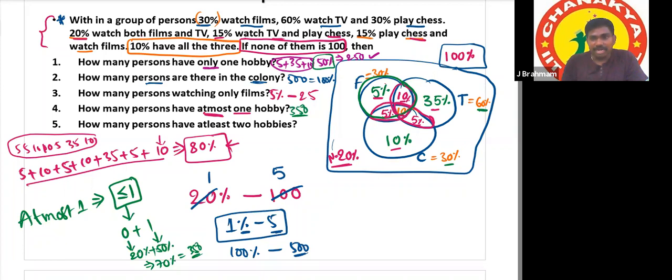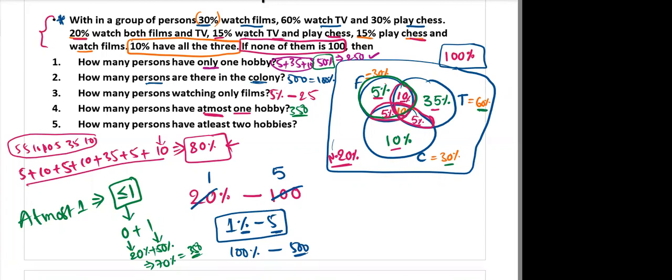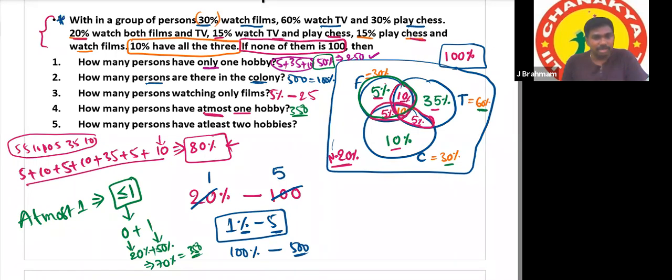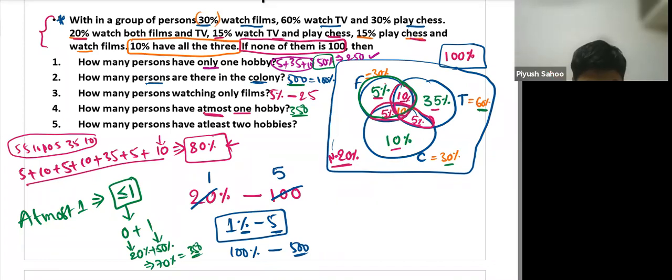So here we are directly adding the numbers, sorry, percentages. Can we do that? Can you add percentages directly? Yes, we can add the percentages directly because all the percentages are taken on only one number, that is 500. Yes or no? Yes, sir. That's why we can add.